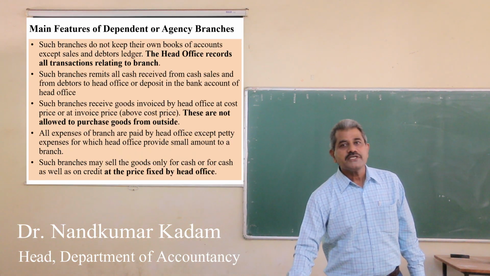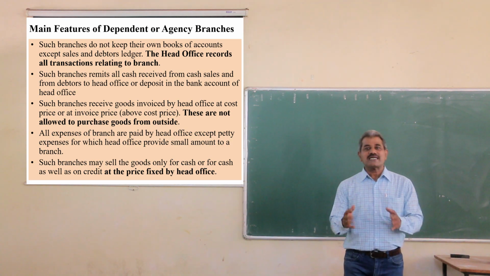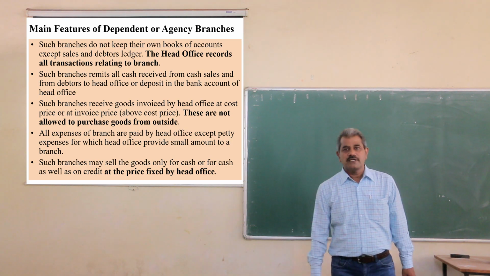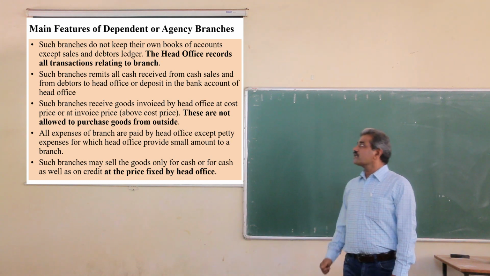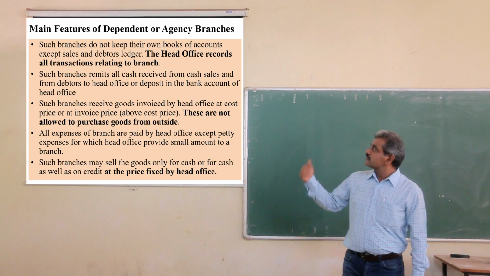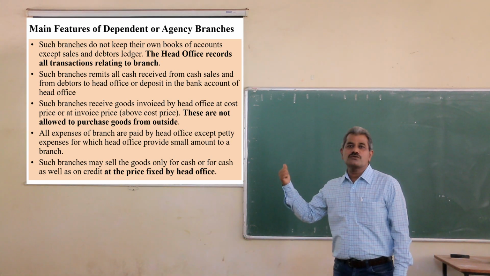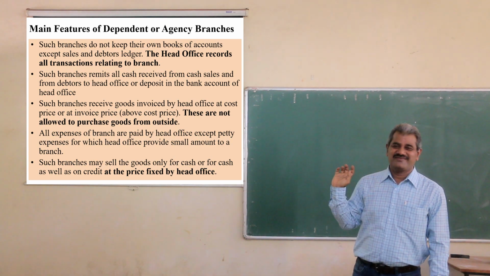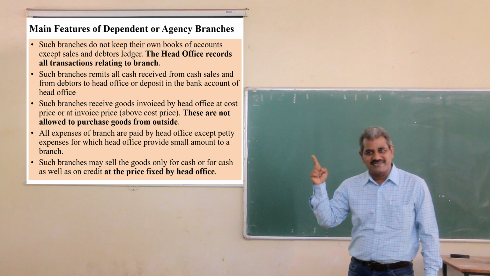What are the features of agency branches? What are the characteristics of agency branches? The first and foremost important feature of the dependent branches is such branches do not keep their own books of accounts except the sales. All the accounts are prepared by the head office.